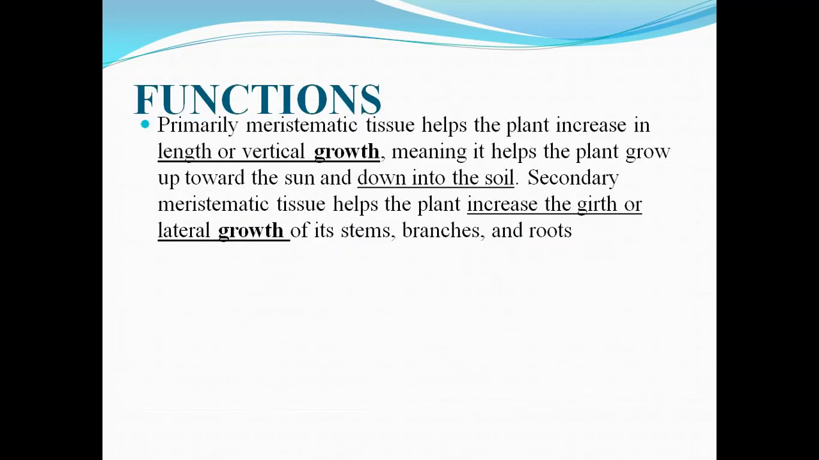Next, we come to the functions of meristematic tissue. The primary function of meristematic tissue is to help the plant to grow in length, or it brings vertical growth in the plant, meaning it helps the plant to grow up towards the sun and also down into the soil in case of root. Secondary, the meristematic tissue helps the plant to grow in girth, or lateral growth, or width, meaning growth of its stems, branches and roots. So this is all about meristematic tissue.